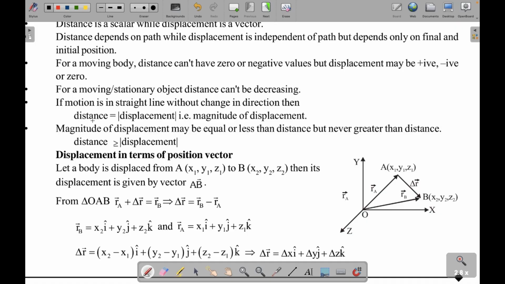So magnitude of displacement is equal to distance in that case. For all other cases, distance is always greater than displacement. So that is why this condition holds. Distance is always greater than or equal to displacement. This equal to happens when the object is moving in a straight line without changing direction.